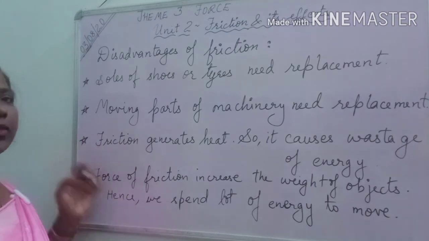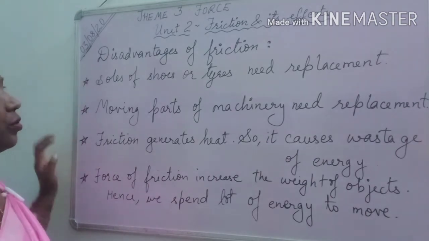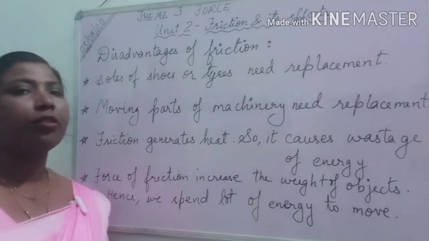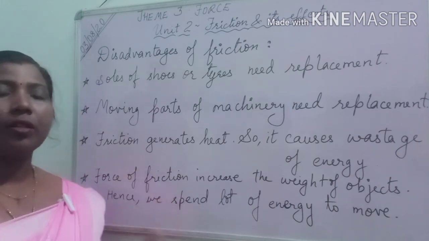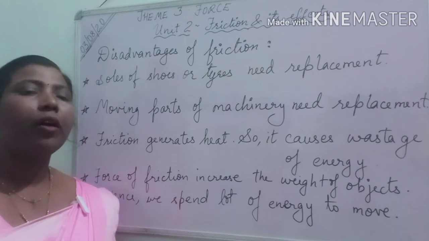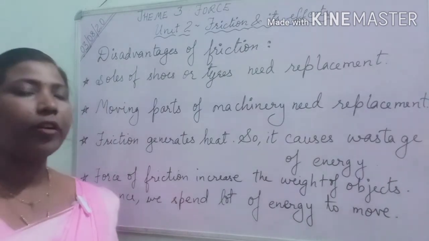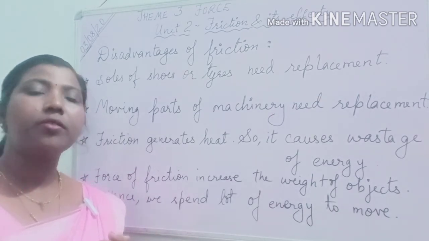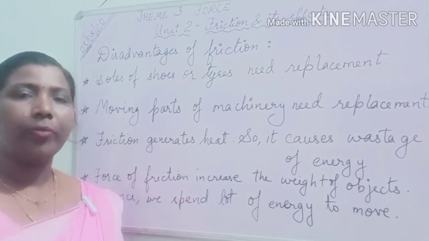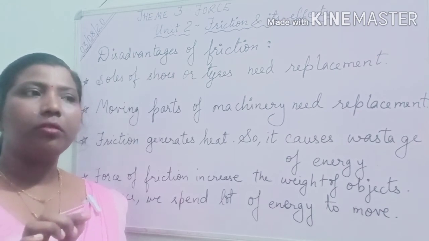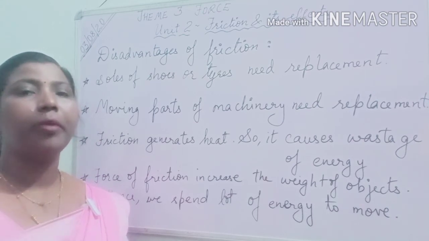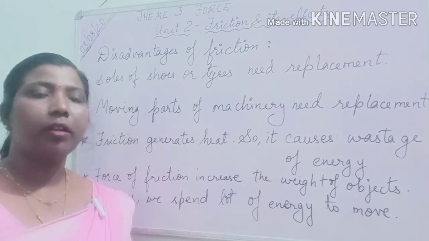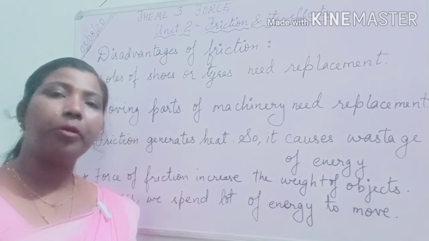Now we discuss the disadvantages of friction. The first is that soles of shoes or tires need replacement. Before, in the advantages also, I explained that after some time the sole of your school shoes gets worn and becomes slippery. Whatever grip was made on the bottom part of the shoes has vanished and it becomes slippery.